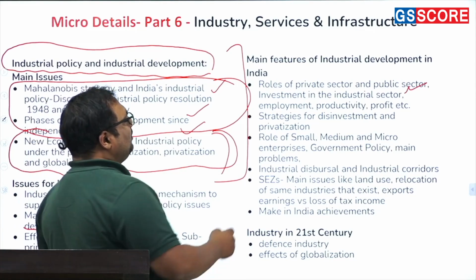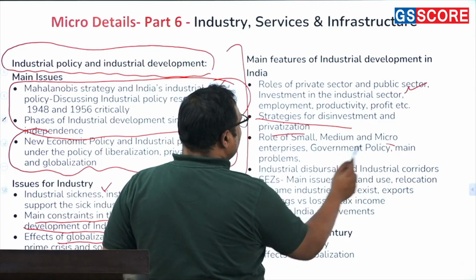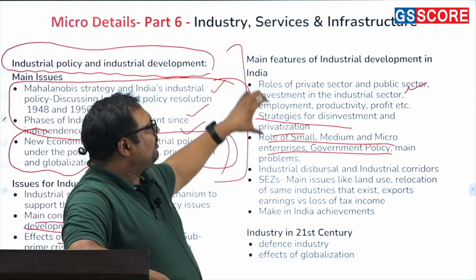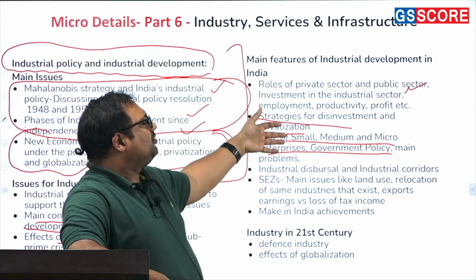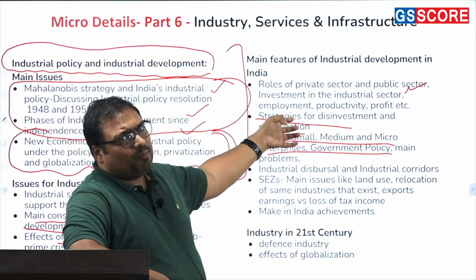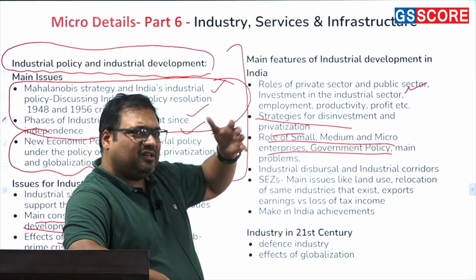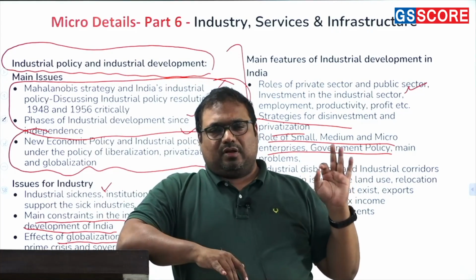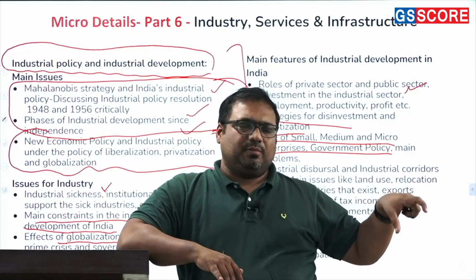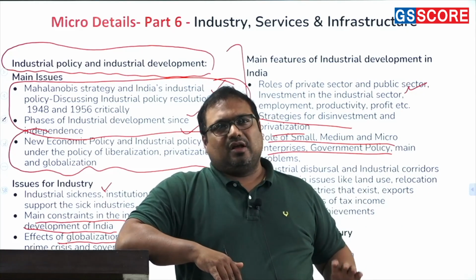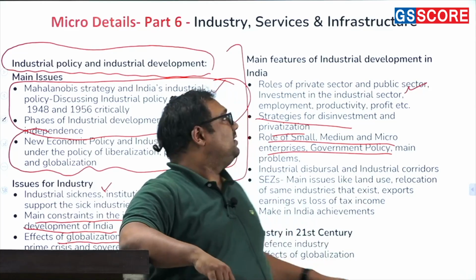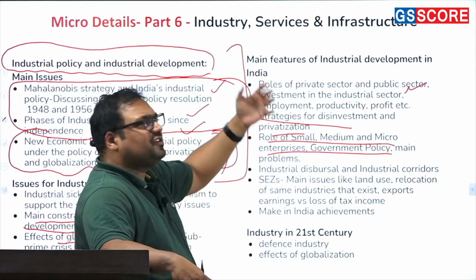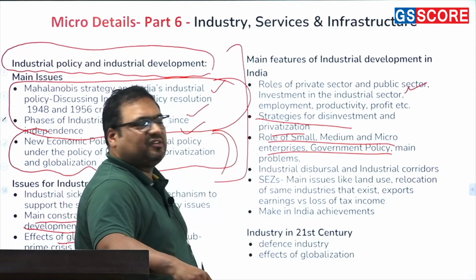Then the strategies for disinvestment, privatization and MSME features. So basically a review of government policies and also the features of industrial development, how the policies have left an impact on Indian industry. For example, Make in India we adopted. Make in India was adopted to solve certain problems such as ease of doing business. Now how has Make in India affected that? That is what you are going to look at: with industrial development, how different features have changed and what has been the role of different schemes in that.